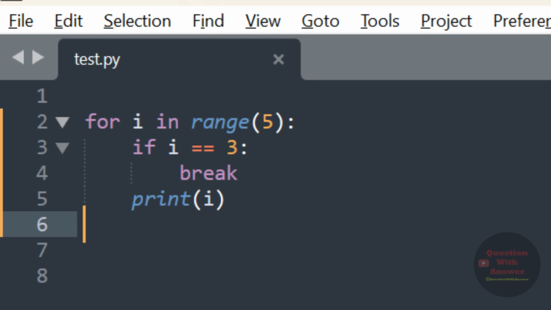This code iterates over the range of numbers from 0 to 4 using a for loop. Within the loop, there's a conditional statement, if, that checks if the current value of i is equal to 3. If it is, the break statement is executed, terminating the loop prematurely. As a result, only numbers 0, 1, and 2 are printed before the loop is exited.